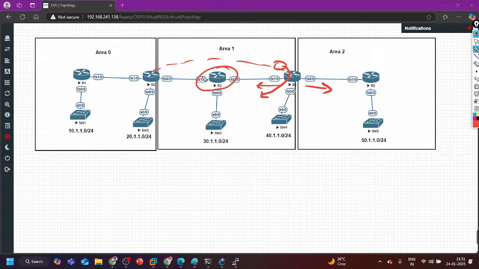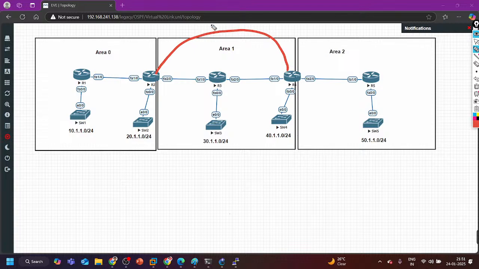There will be only LSA 1 of router 4 of area 1. Getting my point? This router is connected to 3 areas, and in all the areas it is going to generate LSA 1. And between the areas the ABR router is generating what? LSA 3.